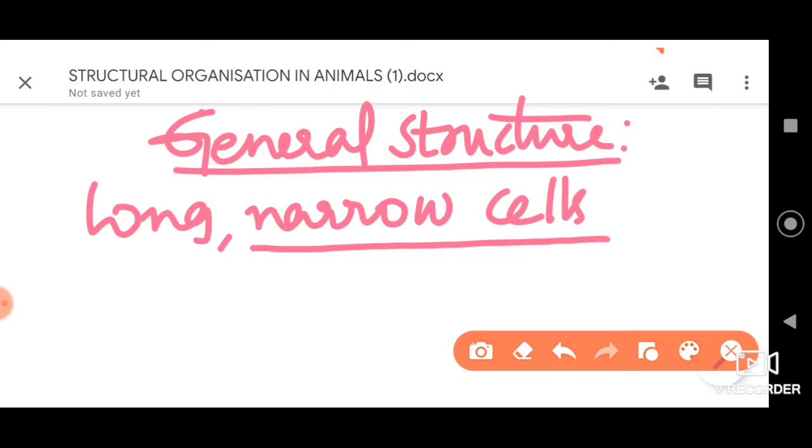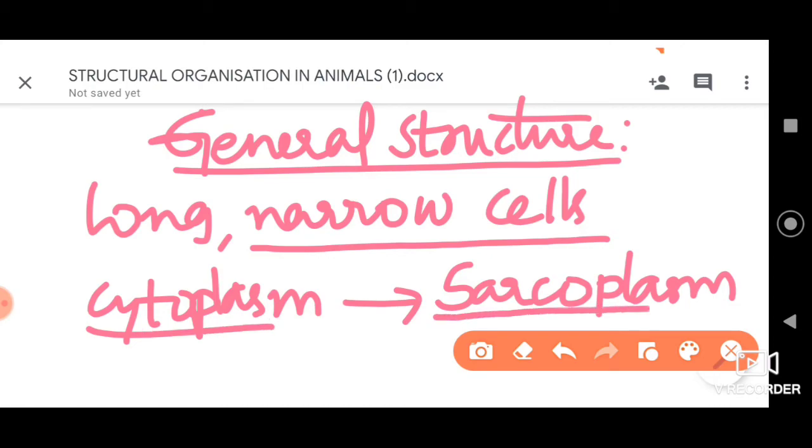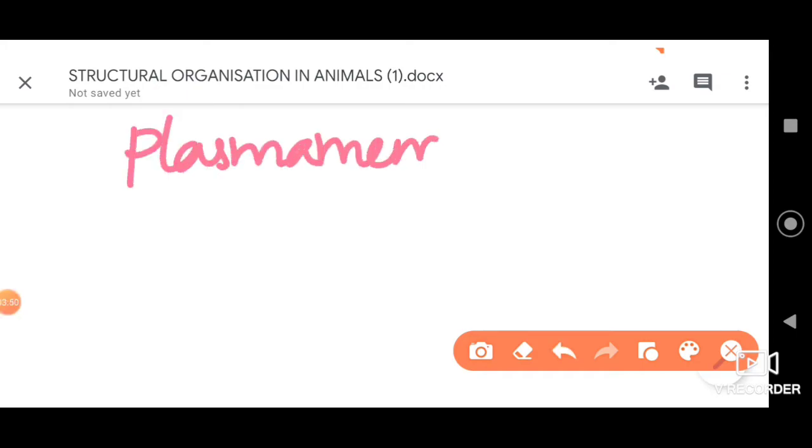The cytoplasm of the muscle fiber is called sarcoplasm. And further, the plasma membrane of the muscle fiber is referred to as sarcolemma.